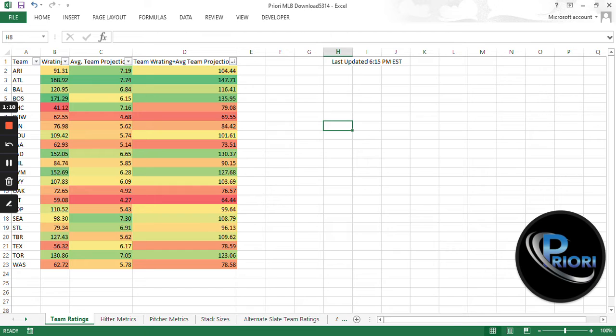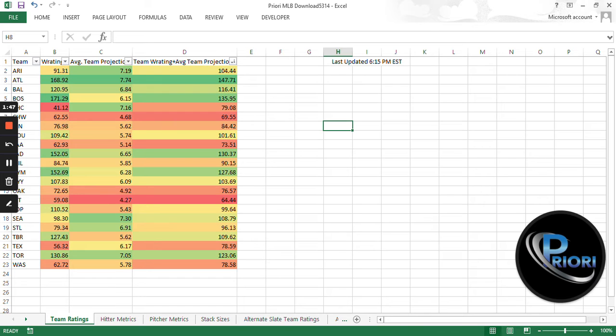So I'm going to go ahead and start on the team ratings page here. As you can see, we have all the teams off to the left side. That's pretty self-explanatory. But then we have our W rating statistic, and that is our proprietary statistic that is weighting future performance. So that is something that we'll not only have for baseball, but a myriad of different sports. So just be ready to use the W rating statistic pretty consistently throughout different sports. I use it all the time. Very confident in that rating, but we will go ahead and get into that a little bit more.